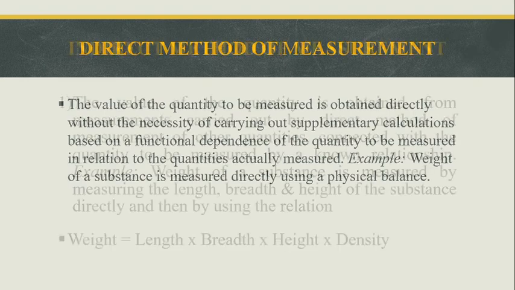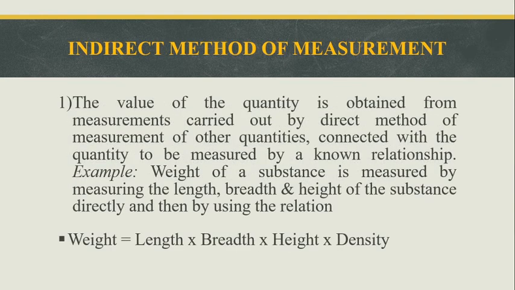Then the indirect method. The value of the quantity is obtained from measurements carried out by the direct method of measurement of other quantities connected with the quantity to be measured by a known relationship.